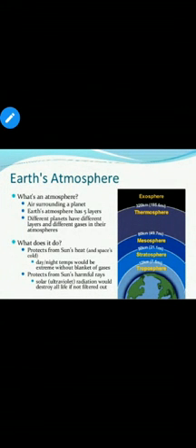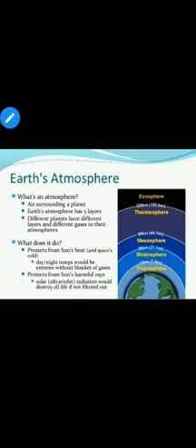And with this, we will start our discussion with the atmosphere. We all know our earth is surrounded by a blanket of air. This blanket of air, we call it atmosphere. Now, this atmosphere extends up to a height of approximately 300 km. Now, if we go higher up in the atmosphere, the amount of air becomes less.